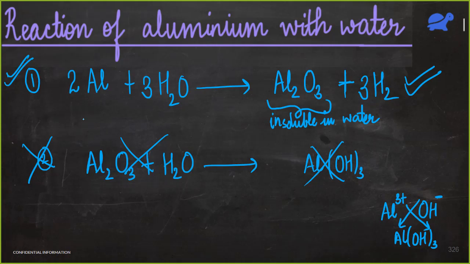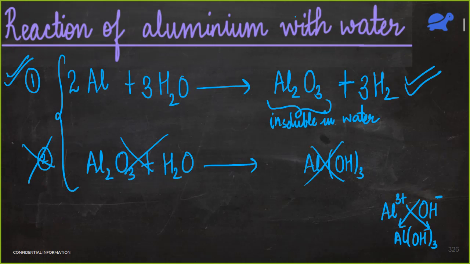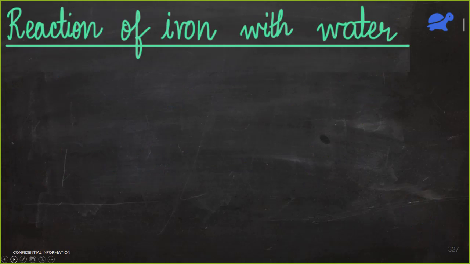And Soumya, you wrote 2, 6, 2, 3. That is not correct. Just check the balancing again. So is this clear now? Only the first part is going to take place. The second part is not taking place because aluminium oxide is insoluble in water. Fine. Okay, now let's move on to the next part.